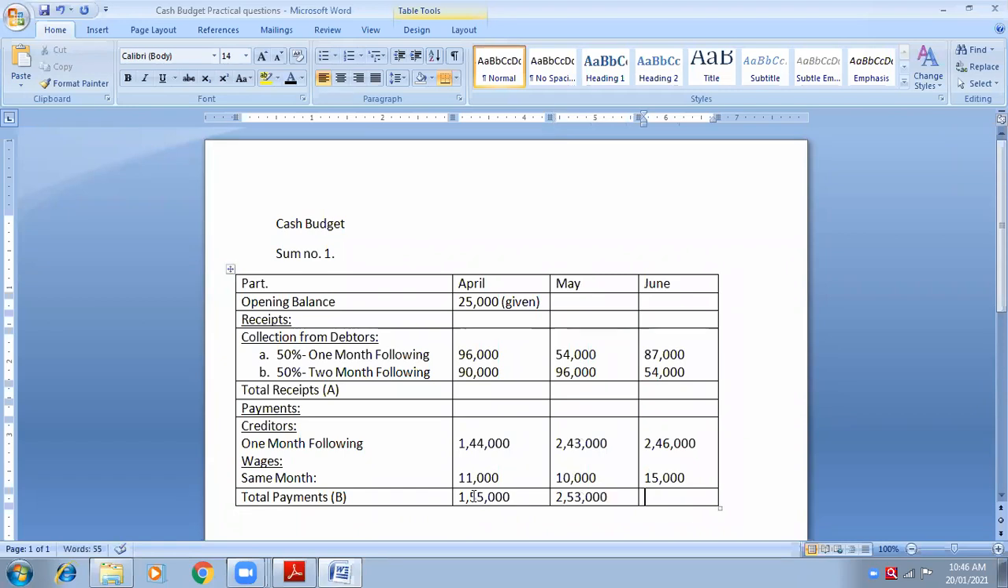Yes, ma'am. Okay, so 2,46,000 plus 15,000 is how much? 2,61,000. 2,61,000 is the last total. And tell me the total of receipts also.